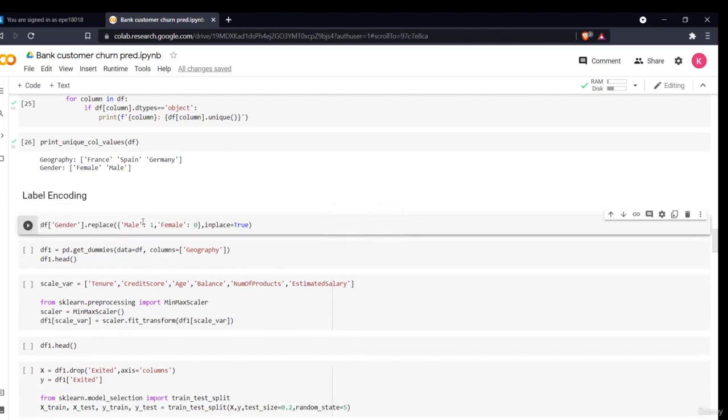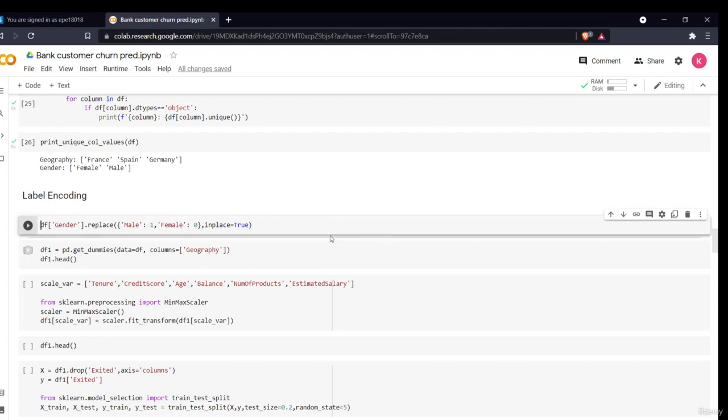This is label encoding. I can do this by importing my label encoder. These are very small numbers, male and female, that's why I simply replaced male with 1 and female with 0. What label encoding does is it replaces the categorical variable with some number.